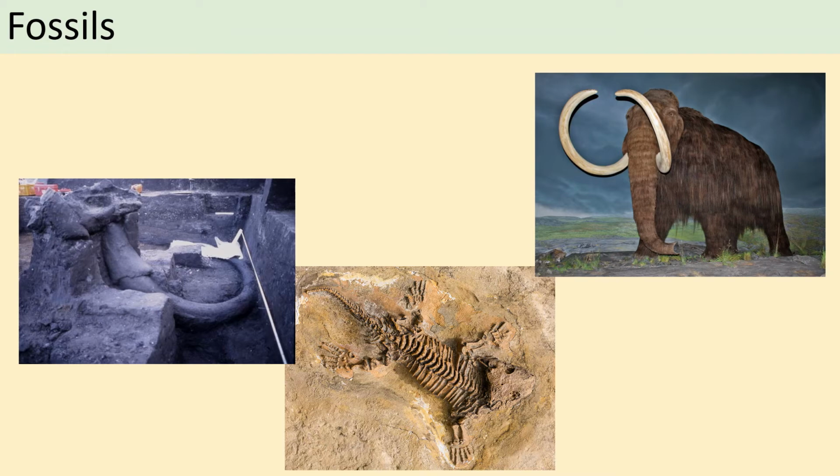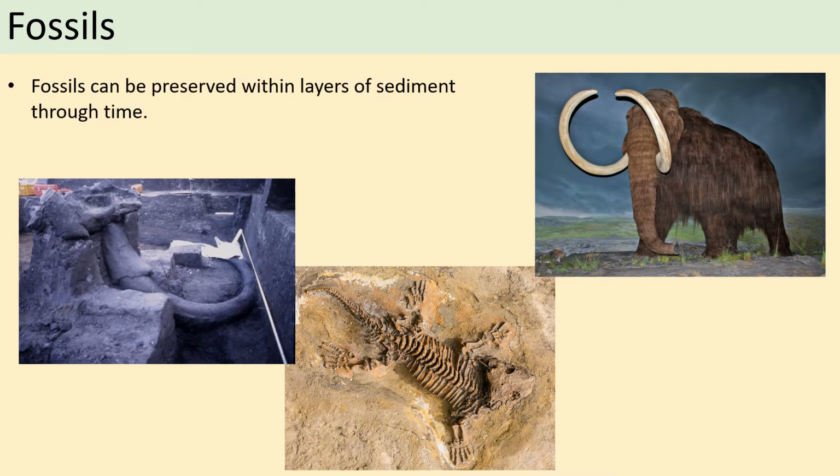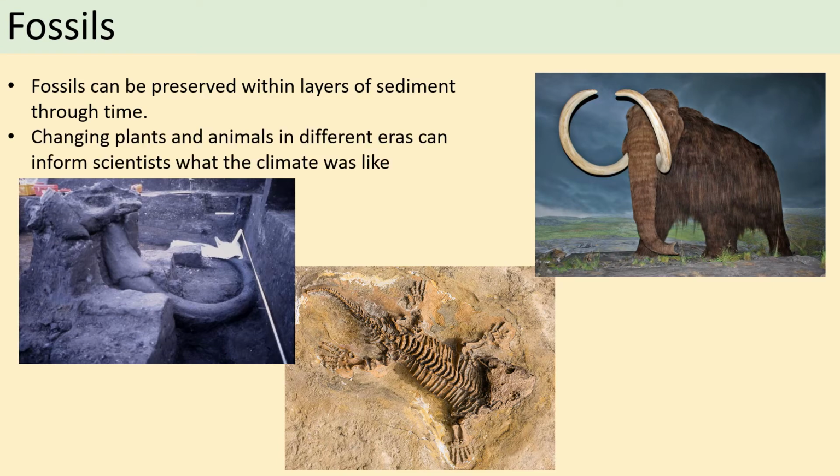The next one we're going to look at is fossils. So the reason why fossils are useful is obviously fossils by their very definition are preserved within layers of sediment through time, and they tell us about how the plants and animals might have changed and what their features might have been during a different era, and that informs scientists what the climate was like. So we talked before about the woolly mammoth, and if you think about the fact that it's woolly, what might the climate have had to have been like in that context.